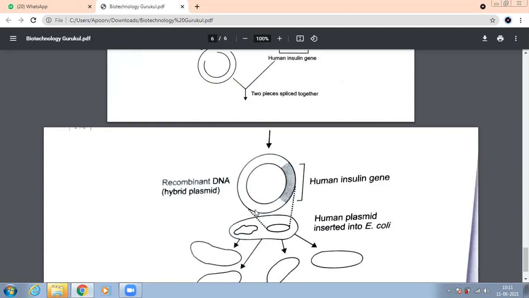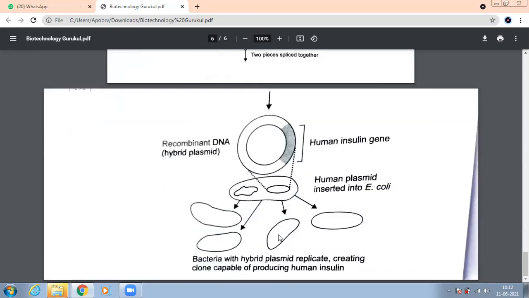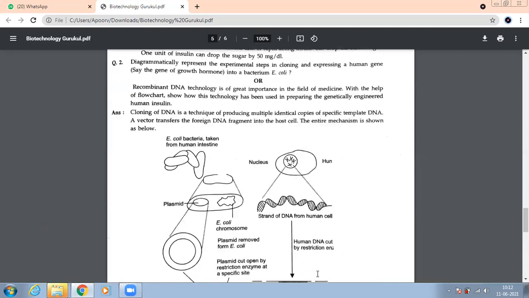So this plasmid is inserted into E. coli. That was a natural host. We had taken it from E. coli only, so we are putting it back to E. coli. And now what process will happen? Cloning is taking place. Multiple copies of this plasmid are being produced. So all of them will be able to produce human insulin. Earlier only this one was able to produce. Now the copies of this will be able to produce what? Human insulin.